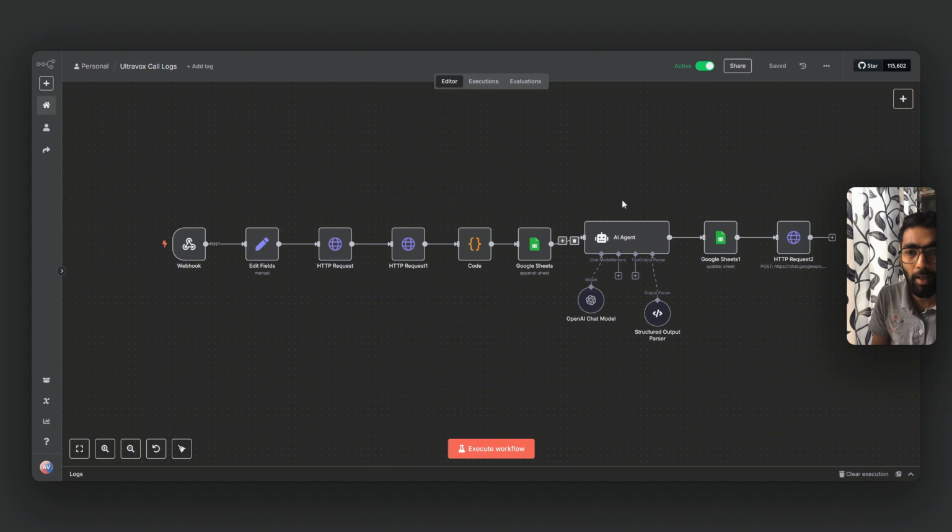Once they have derived it, they put all this output data learned from the AI agent or ChatGPT into the Google Sheet. Once that is done, they send me a real-time update that a new call summary has been made and I can go check out the sheet. So, with just a few nodes, at the end of every call we get every detail that we need from it. So you don't have to run behind every call, right?